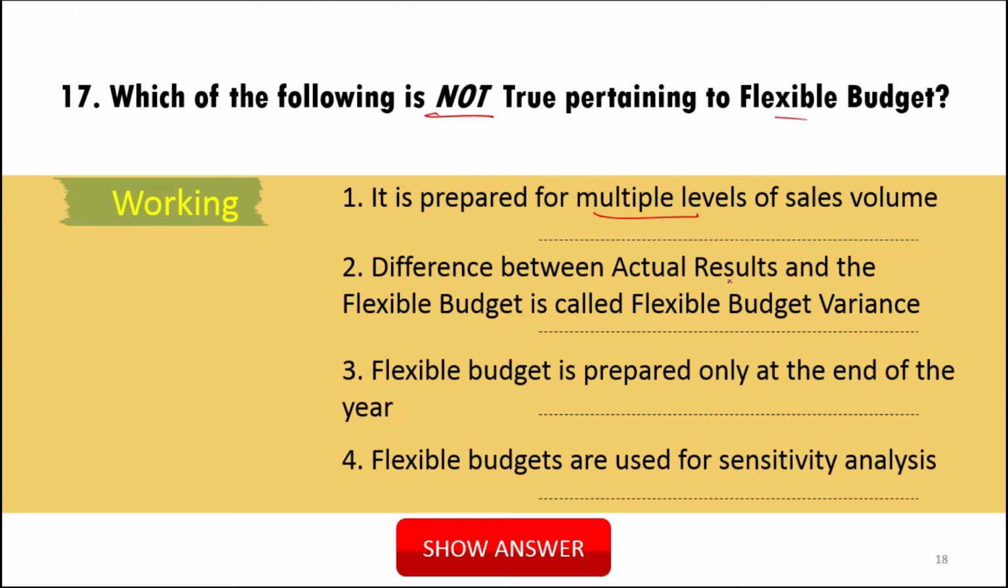Difference between actual results and the flexible budget is called flexible budget variance. Of course, it is true. Flexible budget is prepared only at the end of the year. No, no, no. It is written "only." Flexible budget is prepared two times: before the actual operation, that means in the beginning of the year, and also at the end of the year. So it is written "only." Because of this word, this option is not true regarding the flexible budget. So we will have to choose this one.